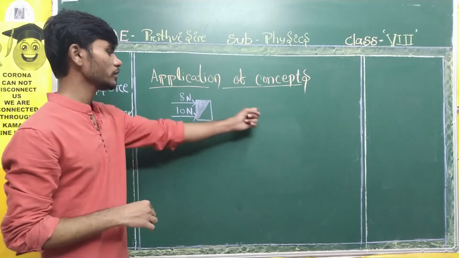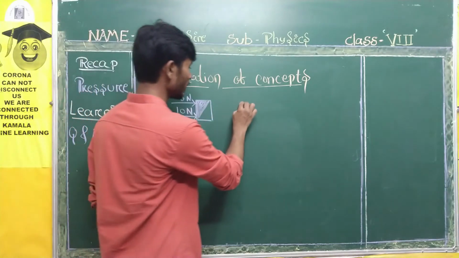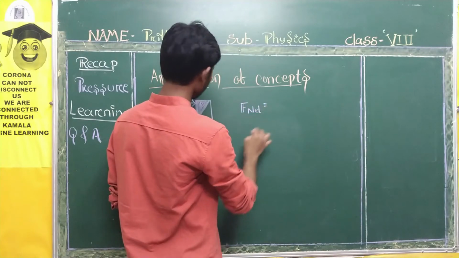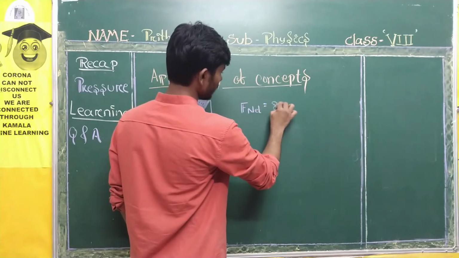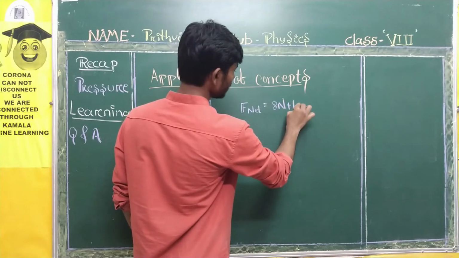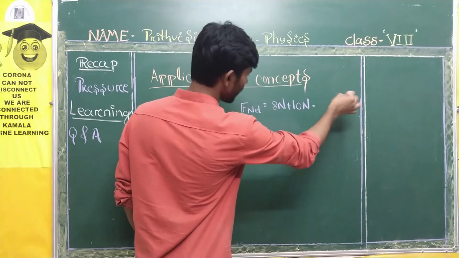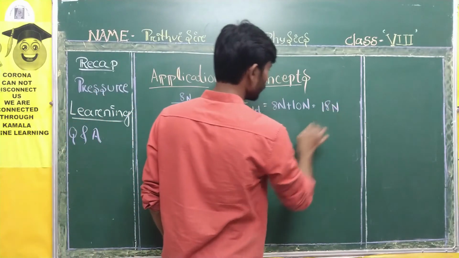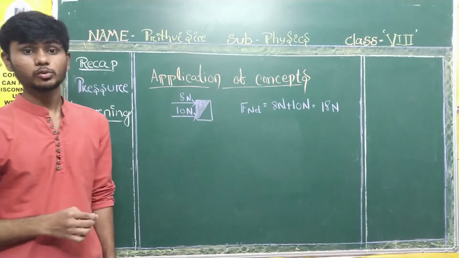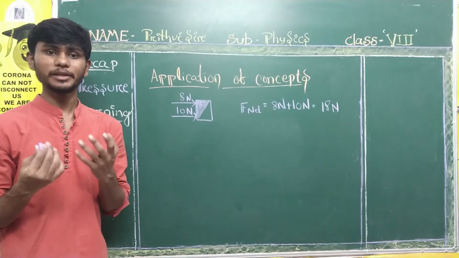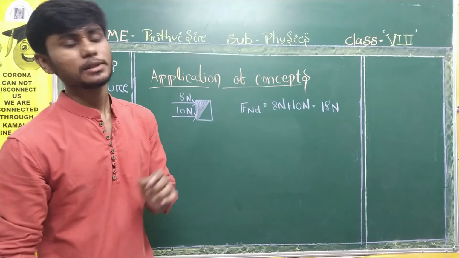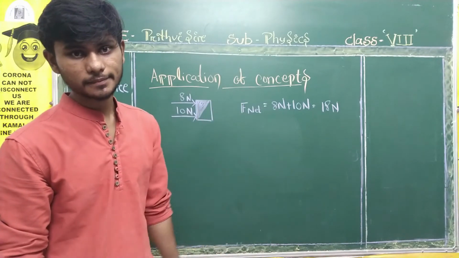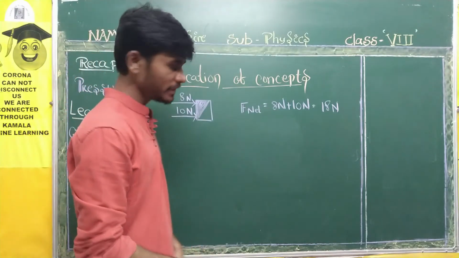Of course the body will move in this direction. You will write here F net is equal to F1 plus F2, that is 8 Newton plus 10 Newton. You know the answer, and you must not forget to write N, that is 18 Newton. If you don't write N, then it will be wrong. In physics, you must write the units, which are very important. You will pronounce it Newton. Okay? Next, another diagram is given.